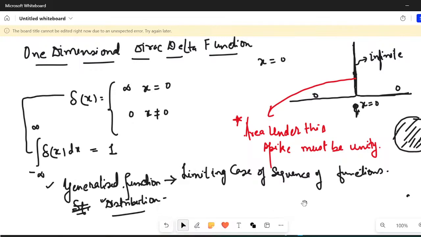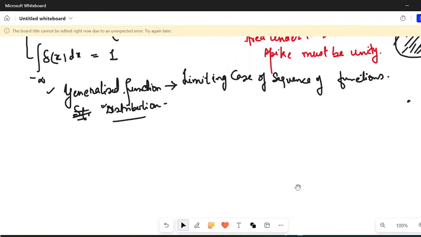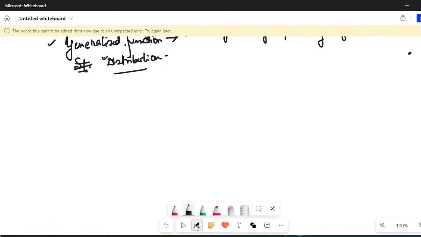Now, there is one important property of the Dirac Delta function, which is this. Let us say some continuous function is here, and I multiply it with the Dirac Delta function, delta of x. I know that for all x not equal to 0, it is obviously 0. Only at x equal to 0 there is some sense. Obviously, this will be infinitely large, but there is some sense there.